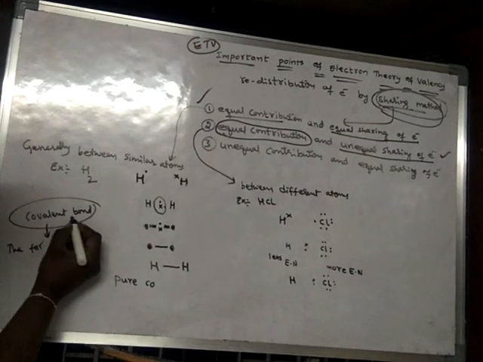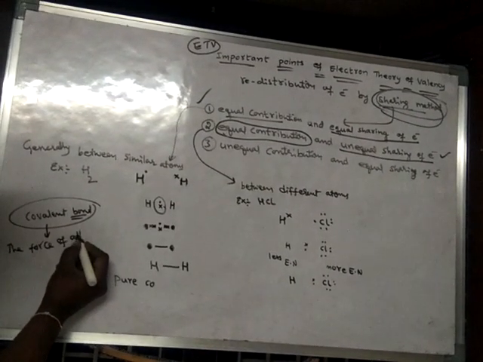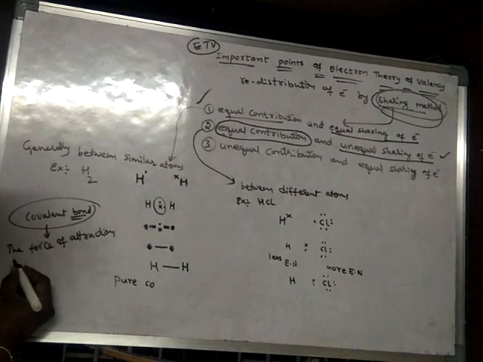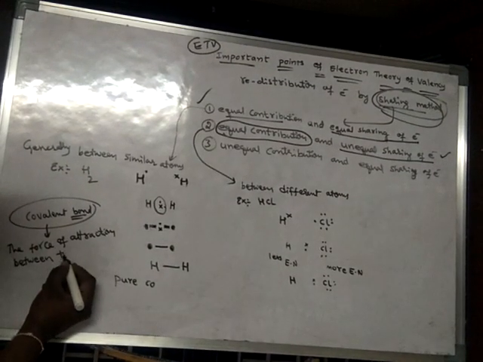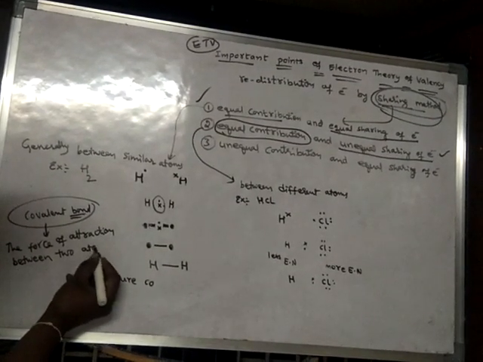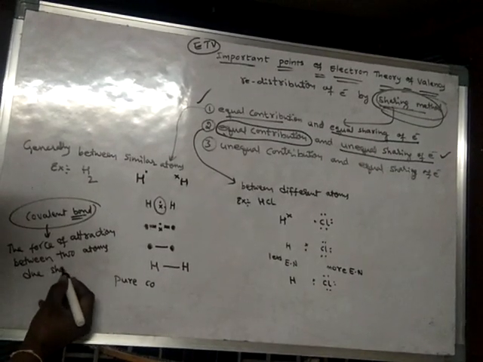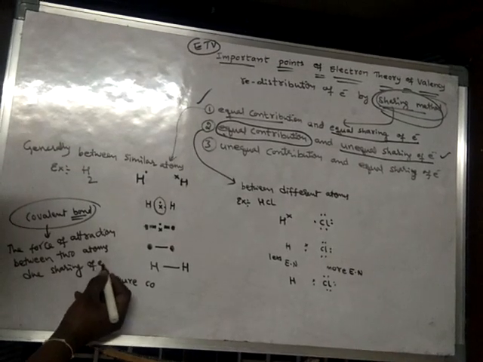The bond means force of attraction. The force of attraction between two atoms due to sharing of electrons.